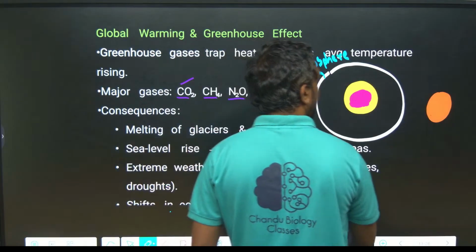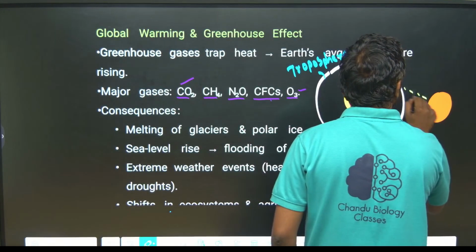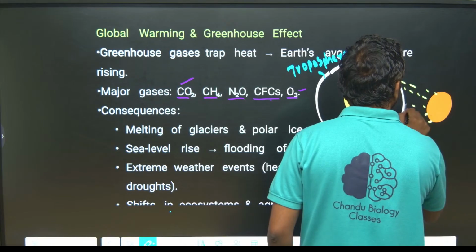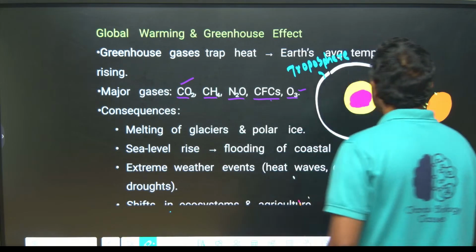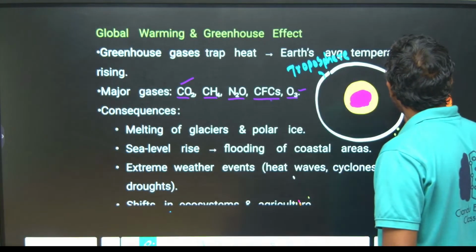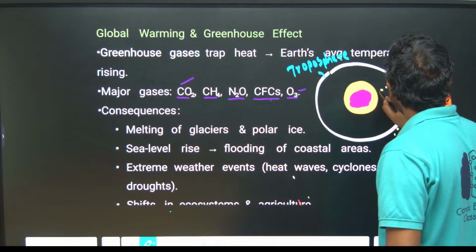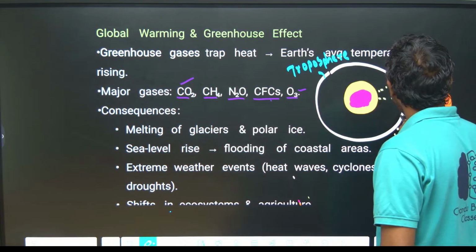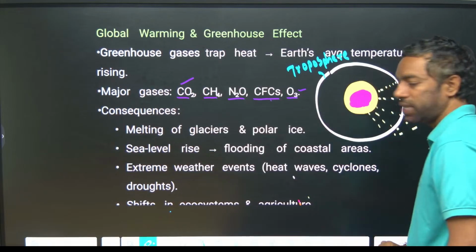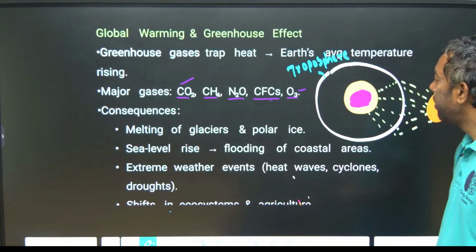Sun rays directly fall on the earth. They can cross the troposphere layer and enter the earth's surface.